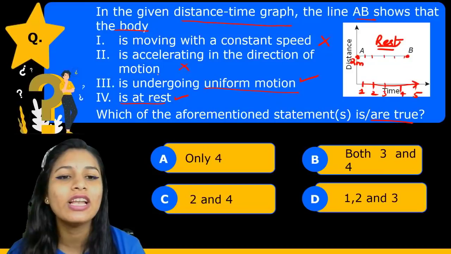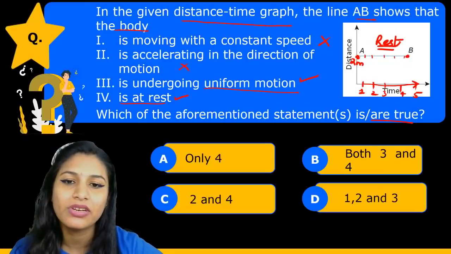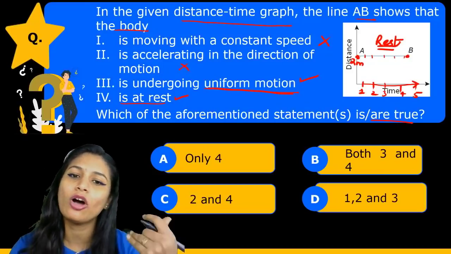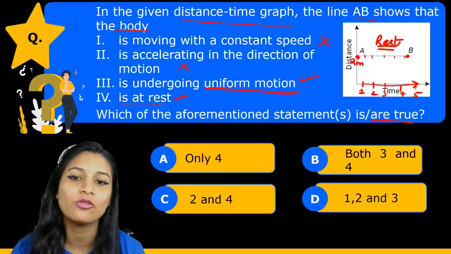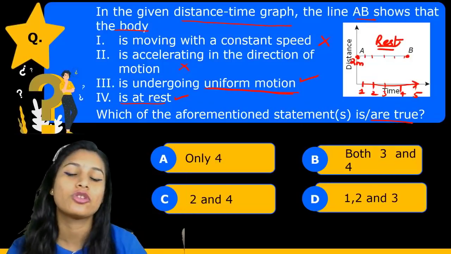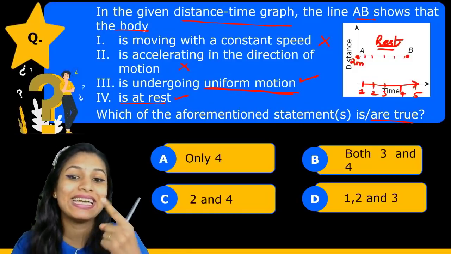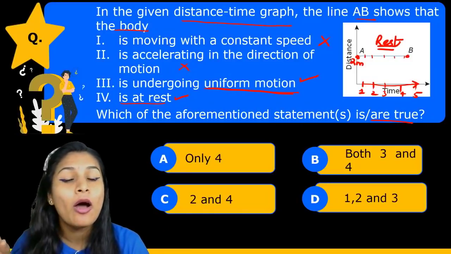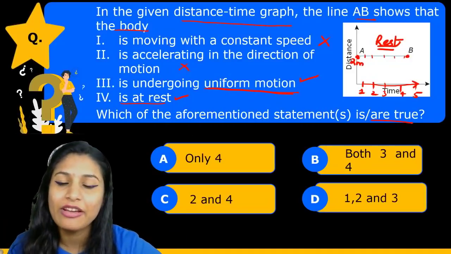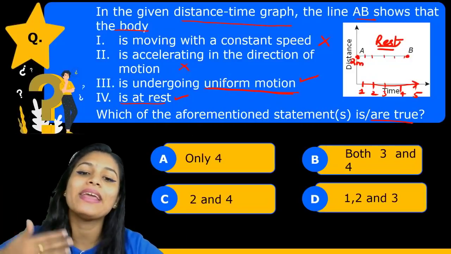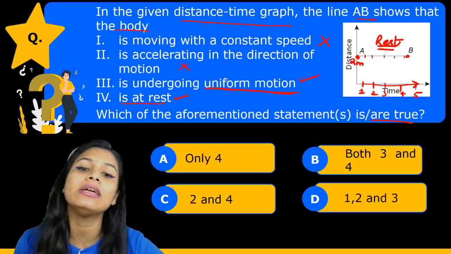I'm sure many of you will have a confusion about point number 3, that since ma'am you are saying that the body is at rest, how it can go under uniform motion. Beta, there are 2 states of motion for a body. One is the state of rest and another is the state of motion. And what is the definition of uniform motion? A body covering equal distance in equal interval of time.